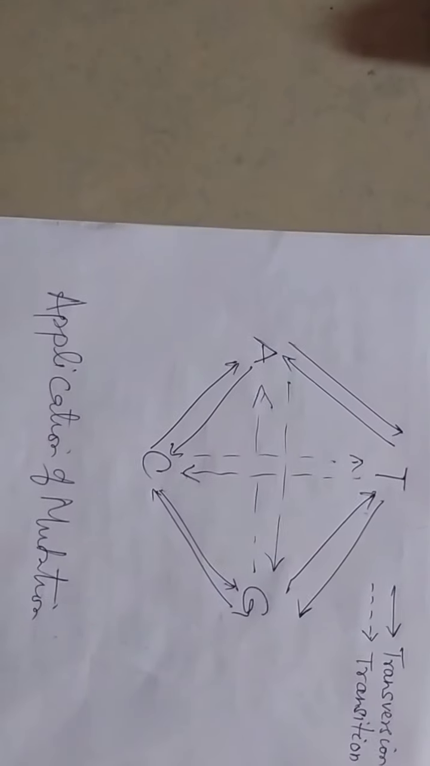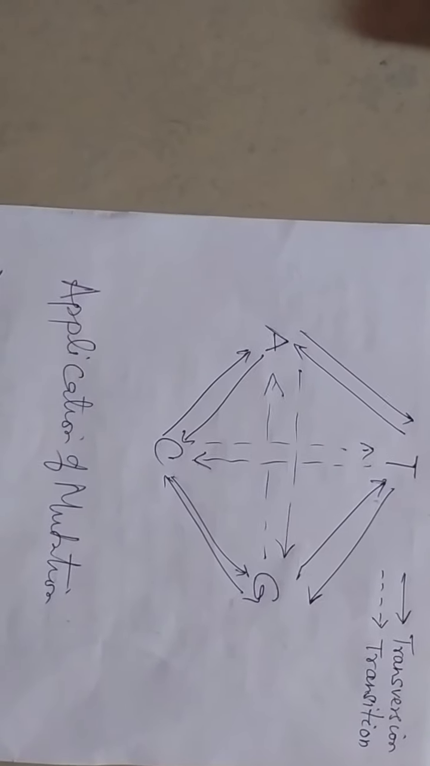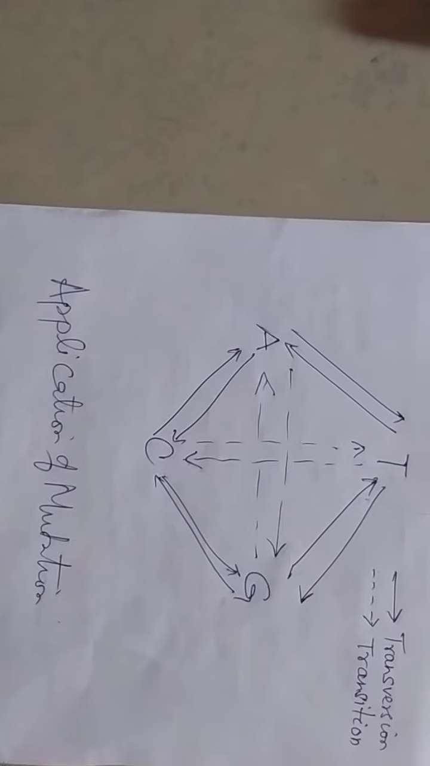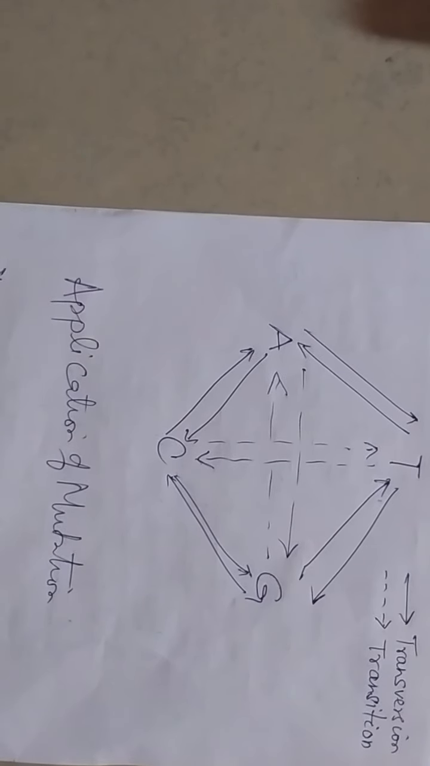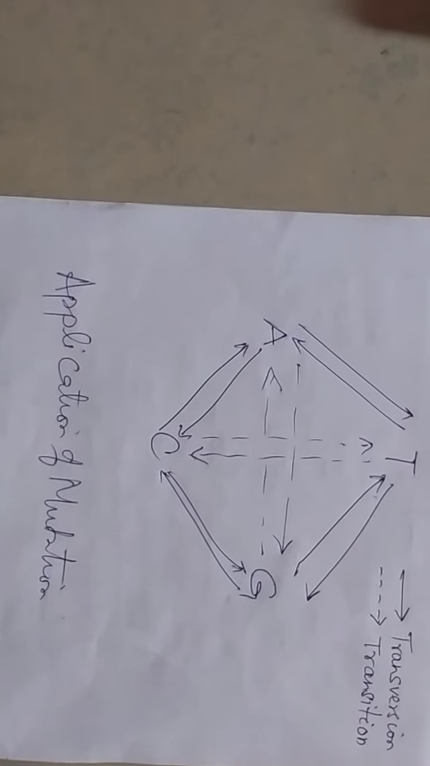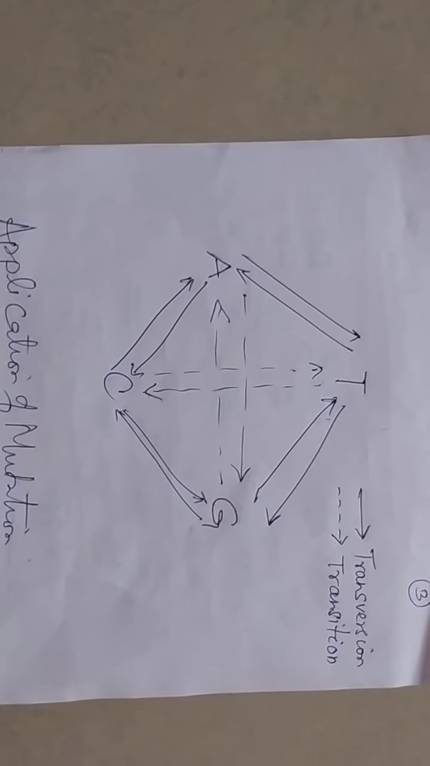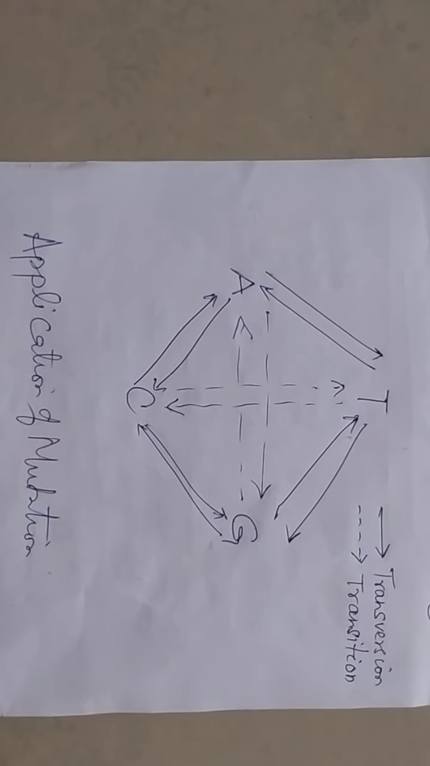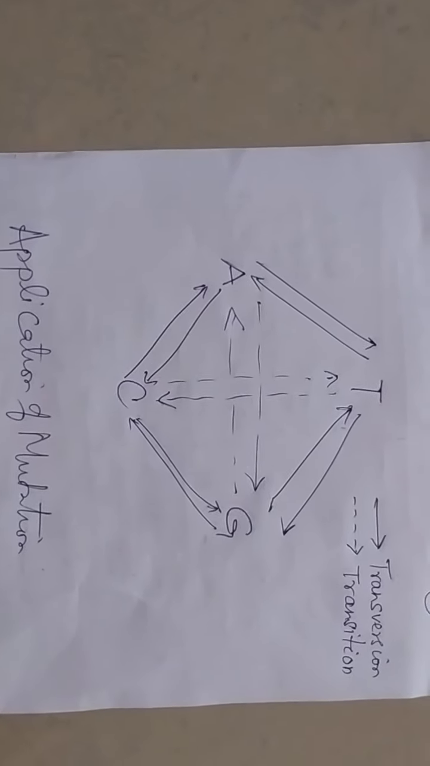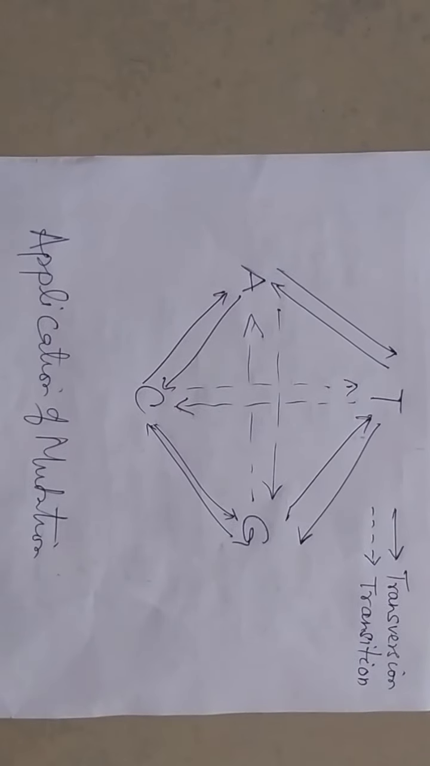We know the four nitrogenous bases, that is adenine, guanine, cytosine and thymine. The adenine and guanine are purines and cytosine and thymine are pyrimidines. Here purine A, G or pyrimidine C, T is interconvertible. This is known as transition and transversion mutation.